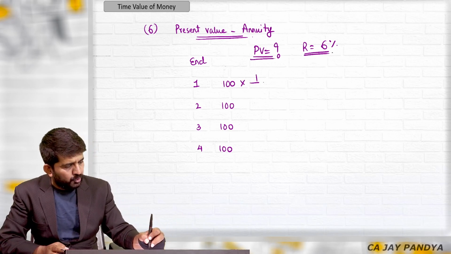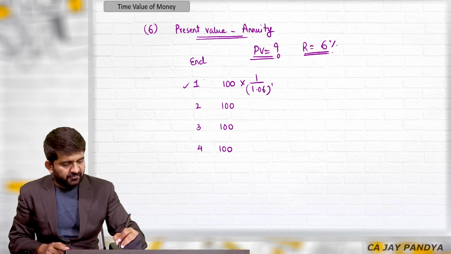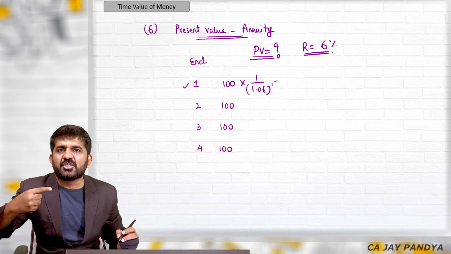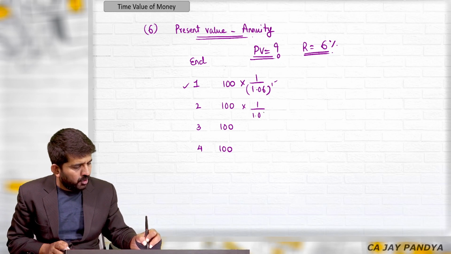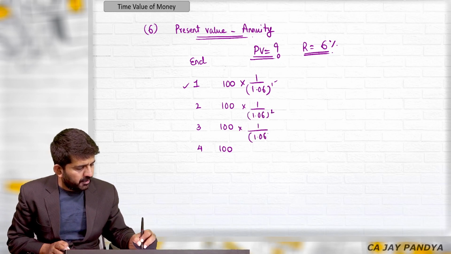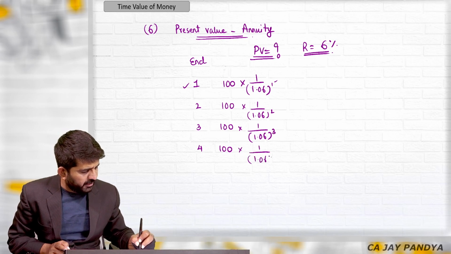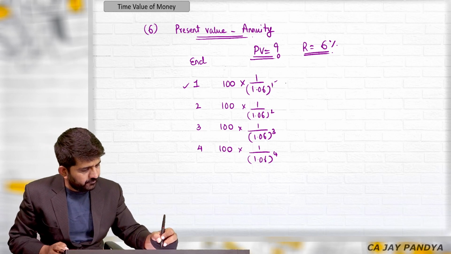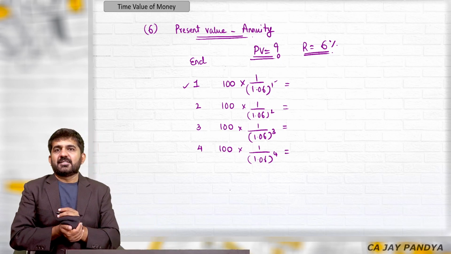I will have to discount it by 1 year. Now it becomes easy in discounting. If this is 1, this will be 1. Because the interest already added is of 1 year, I want to remove the interest of 1 year. I want to remove the interest of 2 years. I want to remove the interest of 3 years. I want to remove the interest of 4 years. This should be my answer.